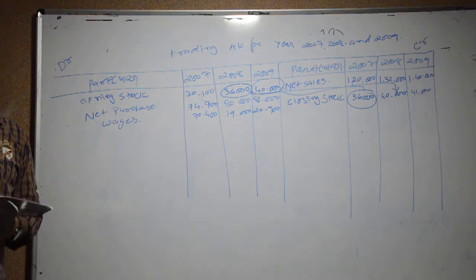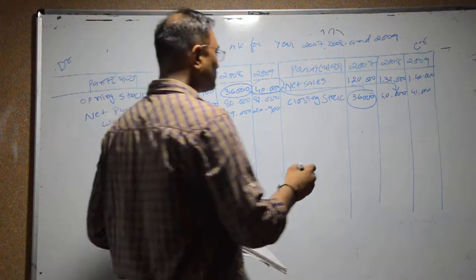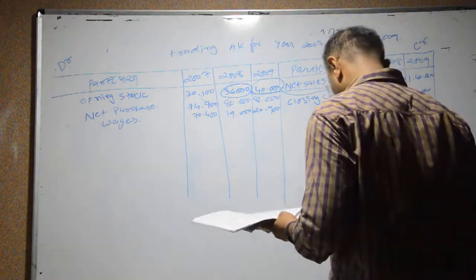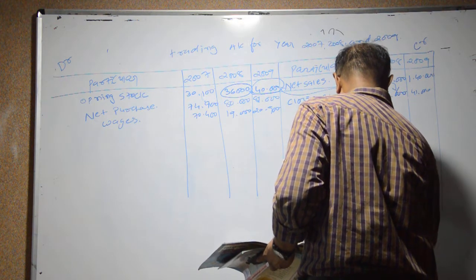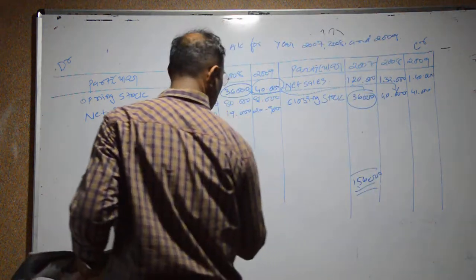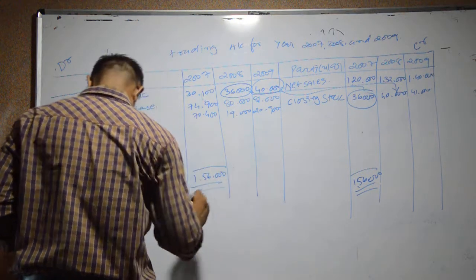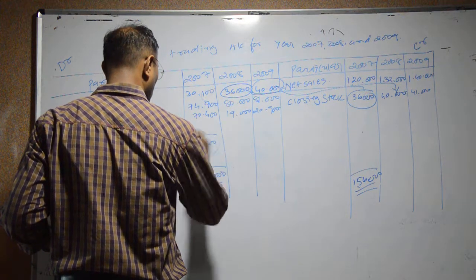Okay, so now we can find out the gross profit ratio. So the total is transferred from one side to the other side. First of all, 1,56,000 in 2007. Here we get 33,600.